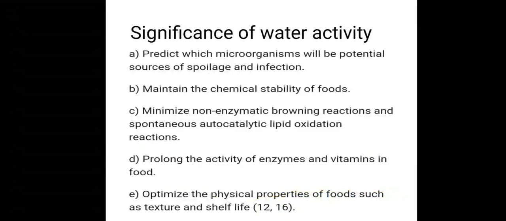Now, significance of water activity. It predicts which microorganism will be a potential source of spoilage and infection. Water activity can depict which organisms can spoil that particular food. For example, if the water activity is around 0.40 to 0.60, it is obvious that either yeast or mold can grow. If it is around 0.80 or 0.90, then you can say bacteria can grow. So it can easily depict which microorganisms can grow at that particular water activity.